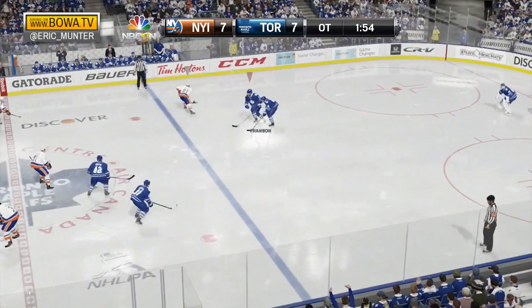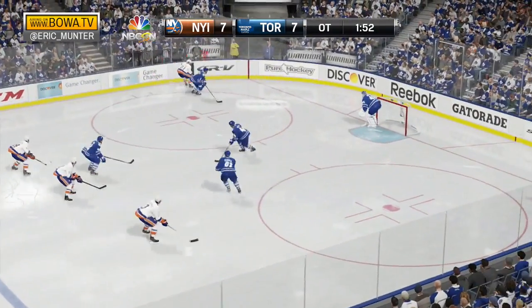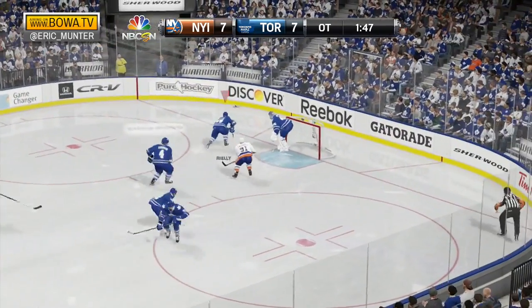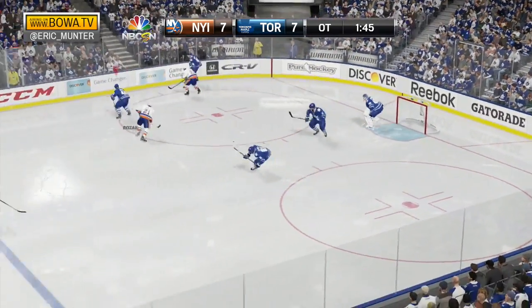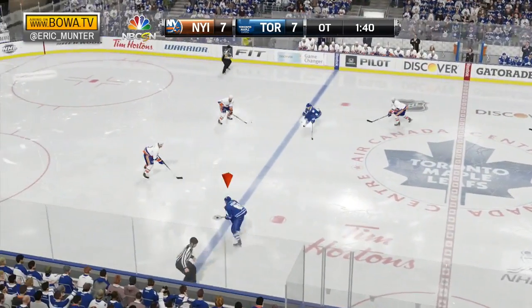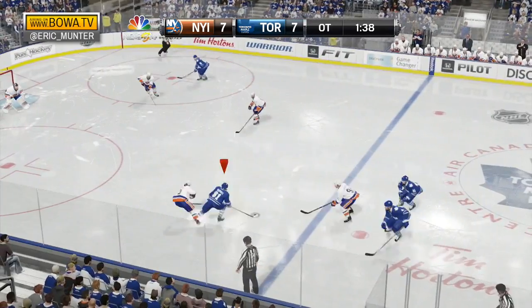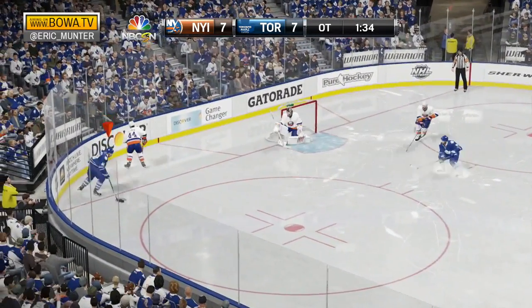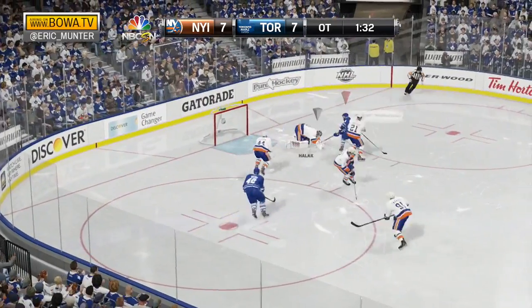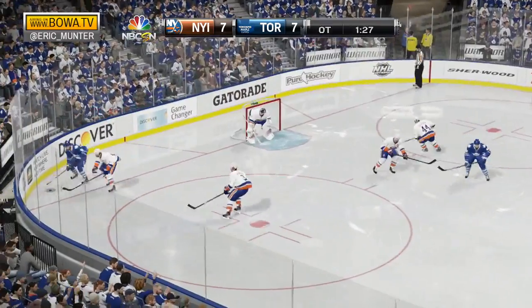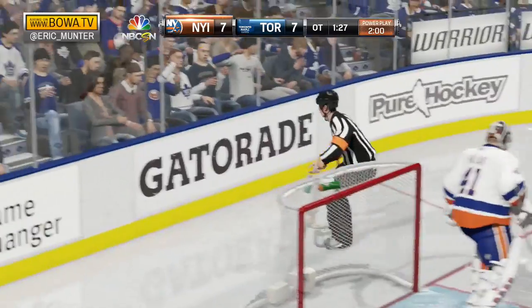Feeds it ahead, Okposo. Kyle Okposo makes a move. Held wide. Okposo works around in the slot. A shot off a stick goes to the far boards. New York can't get the puck back. Toronto counters. It's Phil Kessel. Kessel makes a move in over the line. Makes a couple more moves. Phil Kessel! Sent it off of Halak. First shot in overtime. Open in front, it's Kessel! Save Halak! Halak with a couple big saves, and now a penalty to Kessel for tripping.